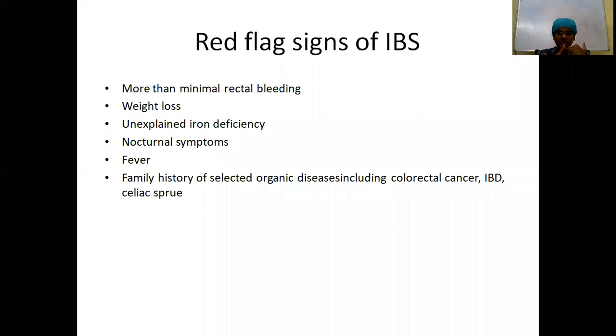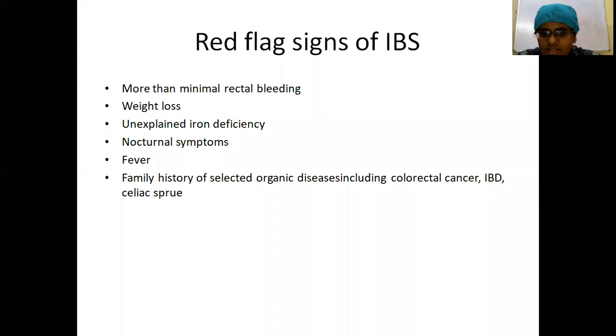If there is any associated fever, usually these people don't have fever, so you have to rule out other diseases. You might even think of other infectious causes. Post infectious IBS is also there, following Salmonella, Shigella, or Campylobacter.